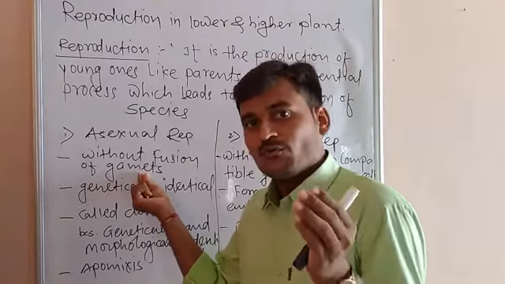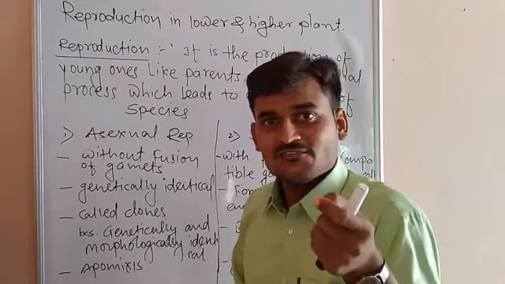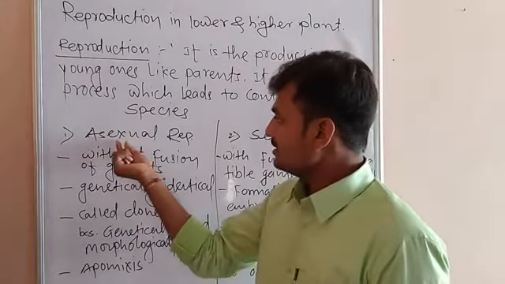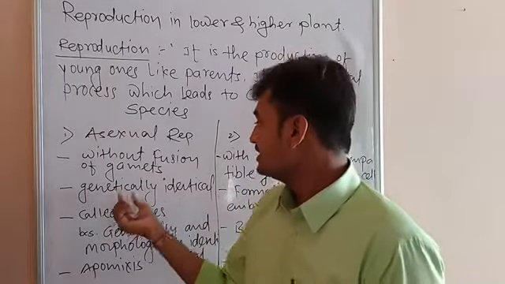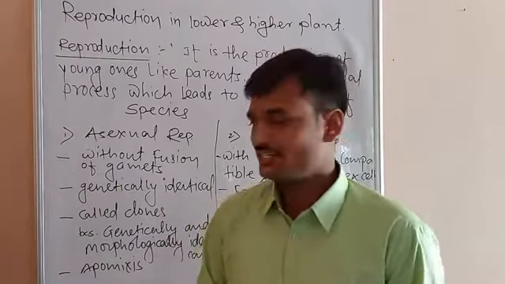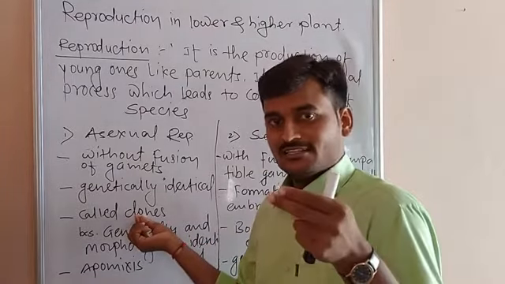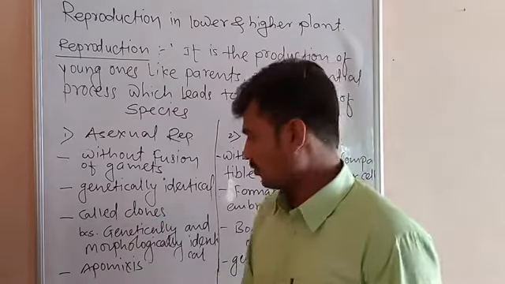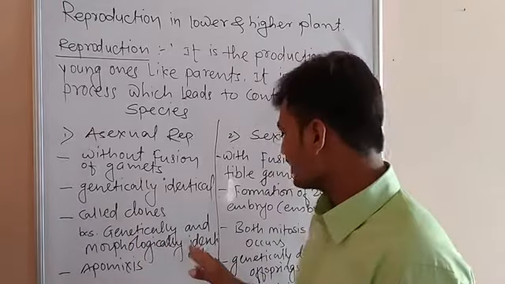But you should know what the gametes are. My friends, gametes mean the cells which take part in the fertilization. But in asexual reproduction, the offspring and parents are genetically and morphologically similar and identical to each other, and that's why the young ones reproduced by asexual reproduction are called clones. Why? They are genetically and morphologically identical.